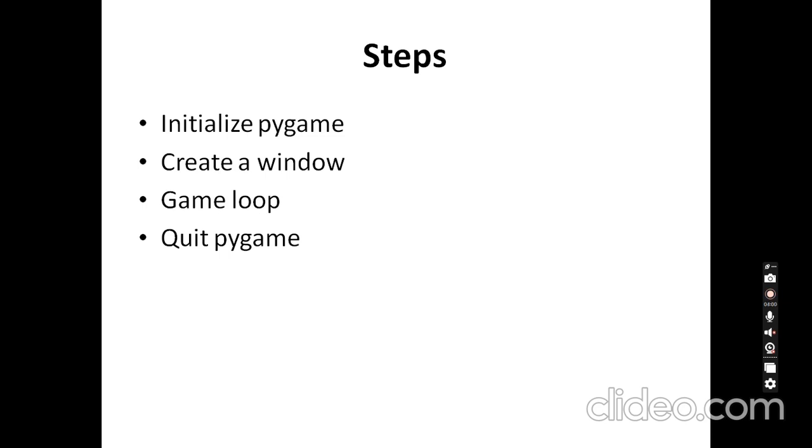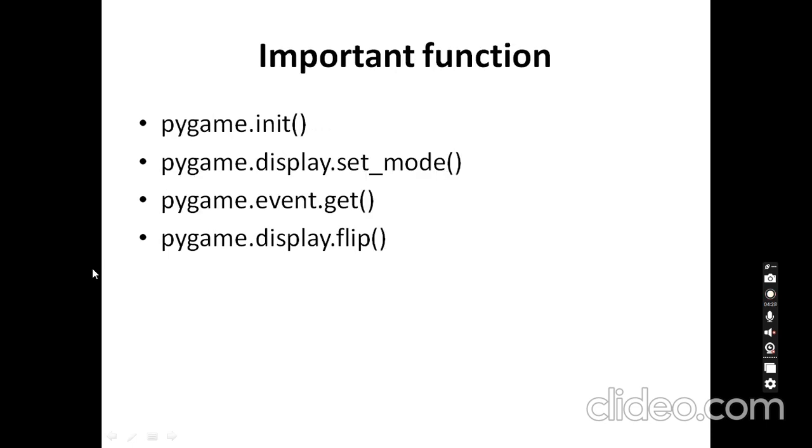The steps involved in Pygame: first step is installing Pygame, which is used to set up internal modules for graphics, sound and input handling. The second step is creating a window, which sets up the window or screen where the game will be displayed. The third step is the game loop, which continually updates the screen, processes input and handles game logic. The last one is quitting Pygame: when the game is over, properly exit Pygame to free up the resources.